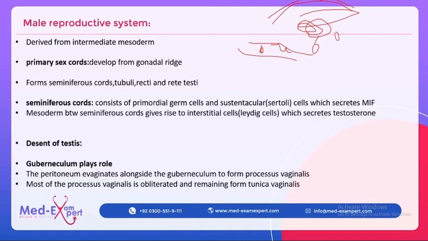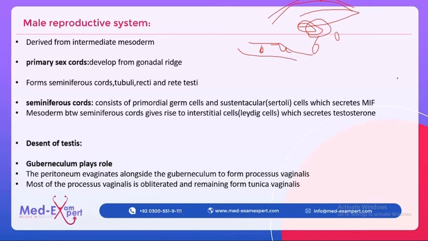And similar to ovaries, the testes also develop in the abdomen and then descend into the scrotum. And as the gubernaculum plays a role in the female, it also plays a role in the male descent of the testes. Along with the gubernaculum, the peritoneum evaginates alongside it to form the processus vaginalis.